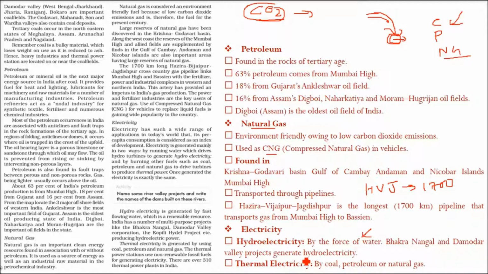Bhakra Nangal and Damodar Valley projects generate hydroelectricity. Also we have the Kopili Hydel project, and they produce hydroelectric power. And for thermal electricity, we burn coal, petroleum and natural gas in order to produce electricity, and there are around 310 thermal power plants in India. But the problem is they use these non-renewable fossil fuels to generate electricity.